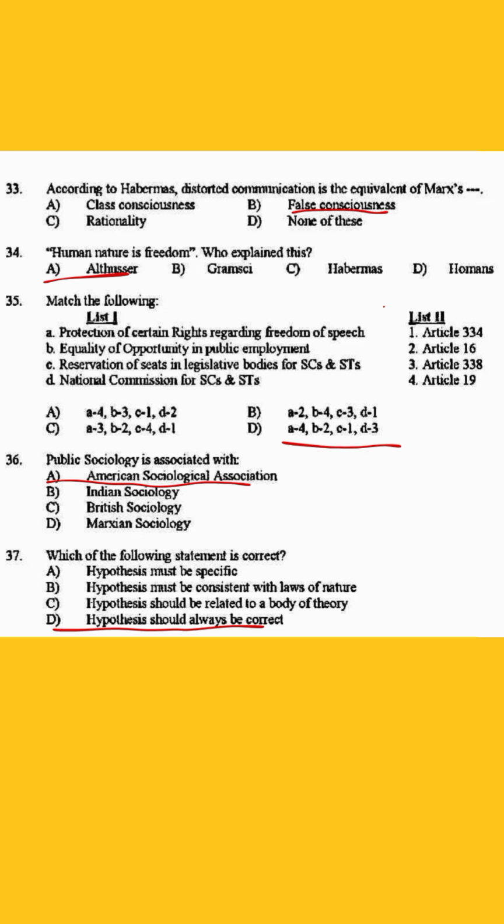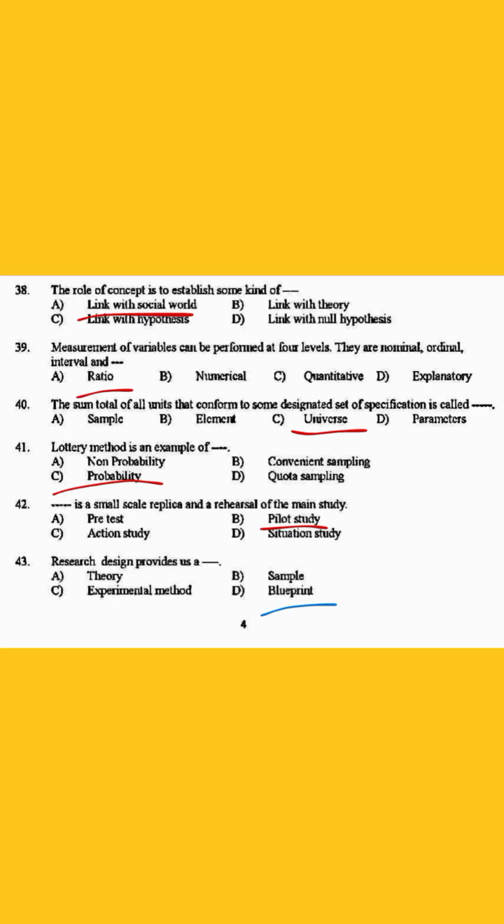36. Public sociology is associated with. The answer is option A, American Sociological Association. 37. Which of the following statement is correct? Option D. Hypothesis should always be correct. 38. The role of concept is to establish some kind of dash. The answer is option A, link with social world.